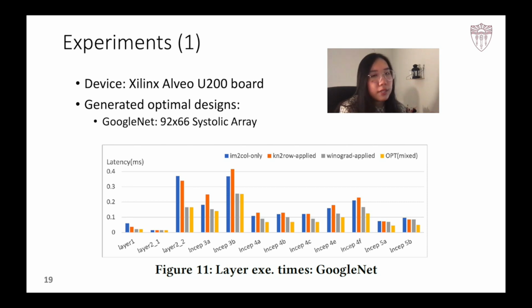It's interesting to note that switching to kernel-to-row is not always better than directly using im2col. This is because GoogleNet has a lot of 1x1 layers and square-shaped kernels, which are compute-bound, where kernel-to-row either does not have any benefits or has some small benefits which cannot offset the overheads due to pattern accumulate, making it less advantageous. Winograd, on the other hand, reduces the amount of computation, and the extra overhead is worth paying for the overall performance gain in layers with square kernels, which dominate a lot of Inception modules.